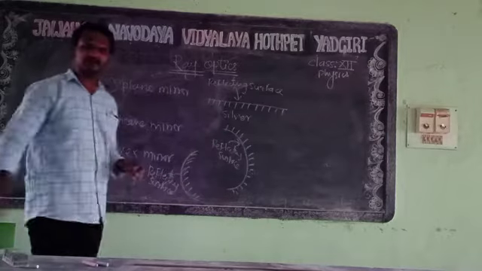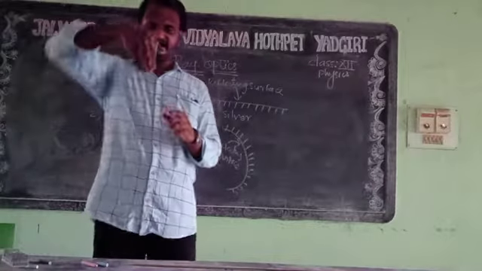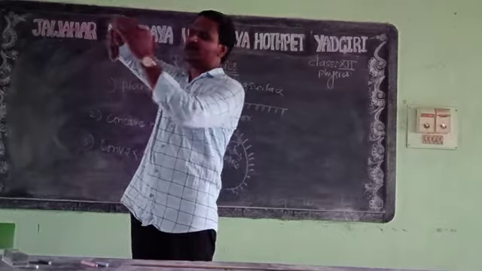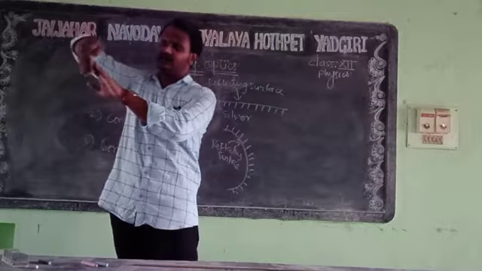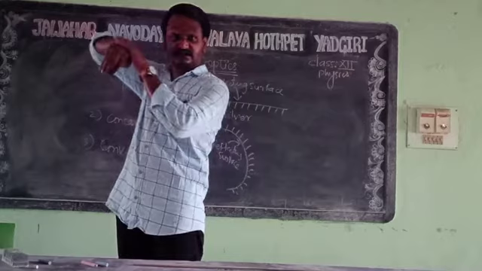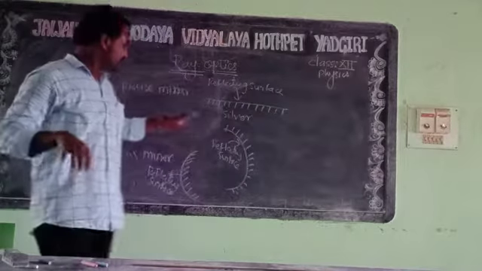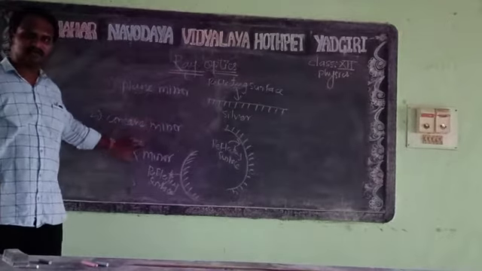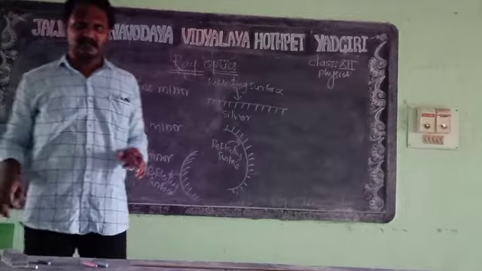You can consider the example of the spoon: the inside part is concave and the outside part is convex. So for the concave, the reflecting surface is inward, and for the convex, the reflecting surface is on the outside. Clear? These are the types of mirror. Now we have to study the terms which are used in the concave mirror, convex mirror, and everything else. Okay, clear?